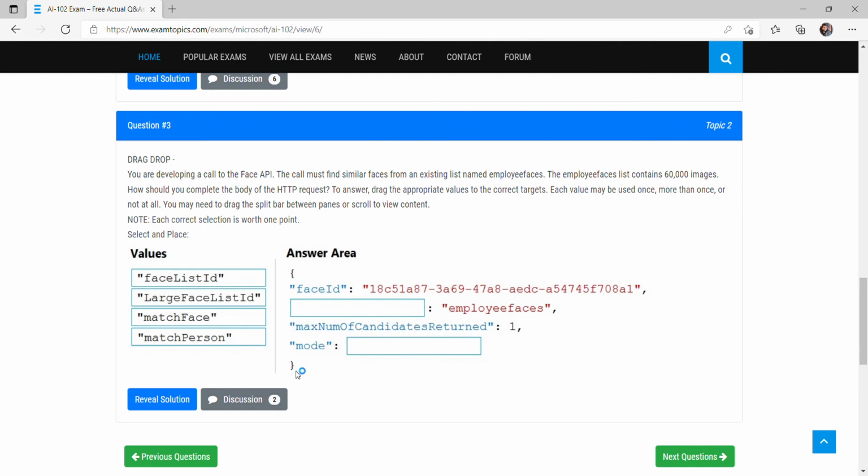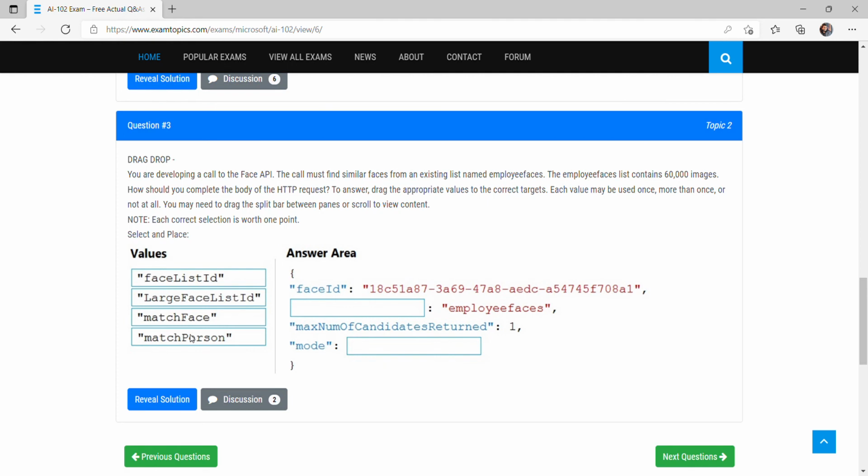We are not giving any input from outside, we are not showing any image and telling the computer, okay, give me the similar images from the database based on the input which I have provided. We are just saying find the similar faces from the database. Let's say there are 1,000 images: put 10 images of similar faces, the rest 20 images of similar faces, the rest 30 images of similar faces. So it creates groups. In that case we will use match face.